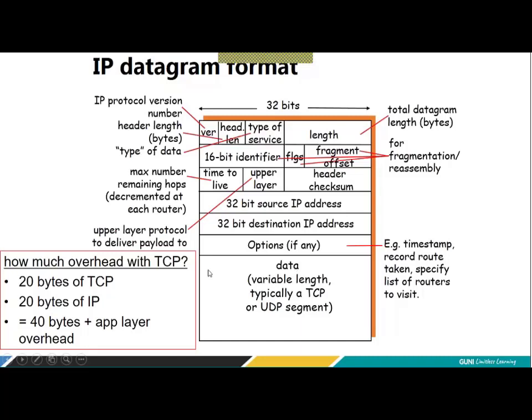Very important things that I have here is options. In a previous slide, I have not talked about the options. As I said, friends, options are going to be the optional one. So what could be in the option? Just giving you an idea. It could be a timestamp. It could be a record route taken option, or you can specify the strict route.